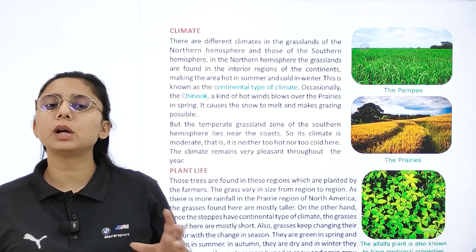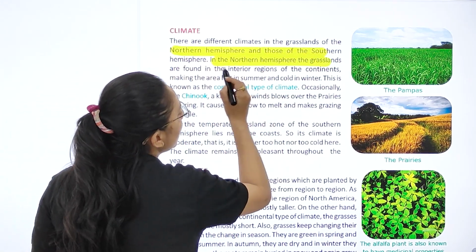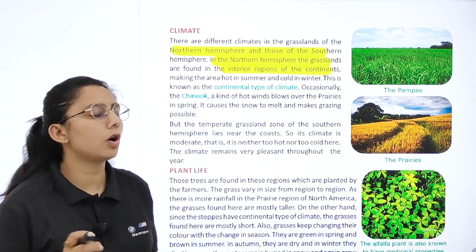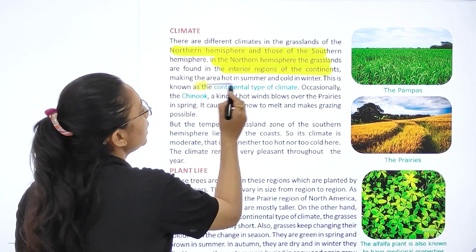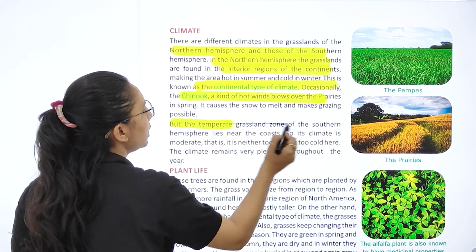Next is the climate. So grasslands का जो climate होता है, it's northern hemisphere में थोड़ा अलग होता है और southern hemisphere में थोड़ा अलग होता है. So in this area it is hot in summer and cold in winter, so we call it continental type of climate. Chinook, it's a kind of hot wind जो blow करती है.